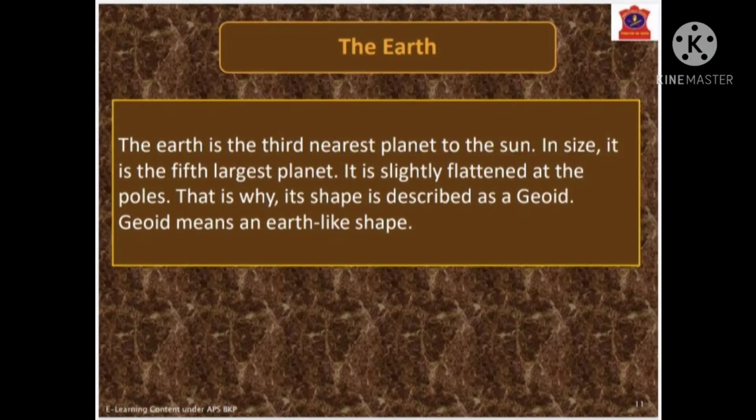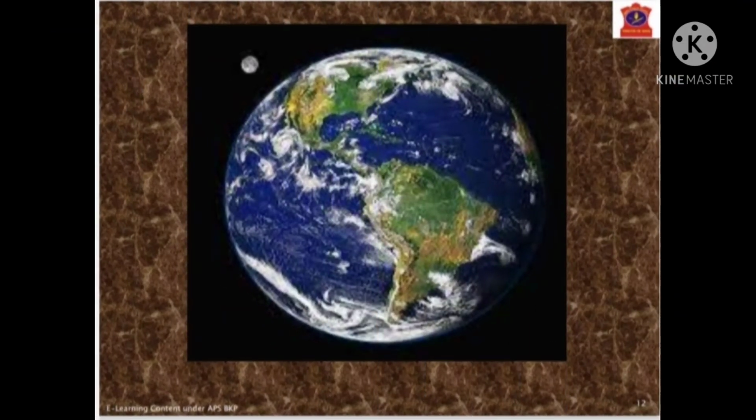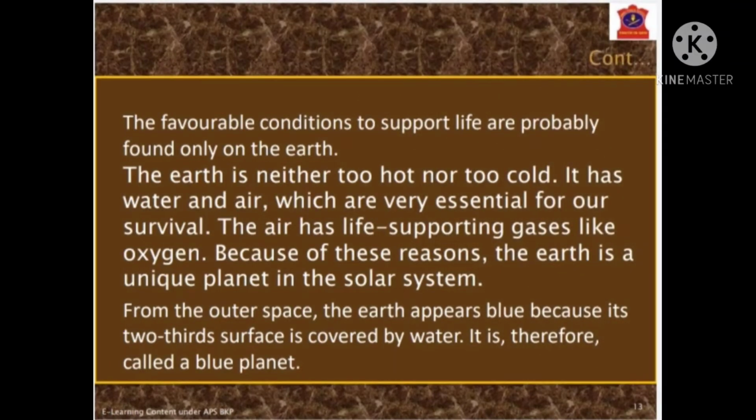The Earth. The Earth is the third nearest planet to the Sun. In size, it is the fifth largest planet. It is slightly flattened at the poles. That is why its shape is described as a geoid. Geoid means an Earth-like shape. Look at this image. This is a real-time image of the Earth from space. The favorable conditions to support life are probably found only on the Earth.